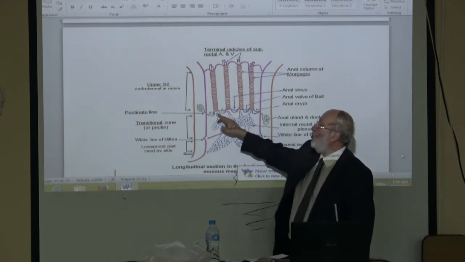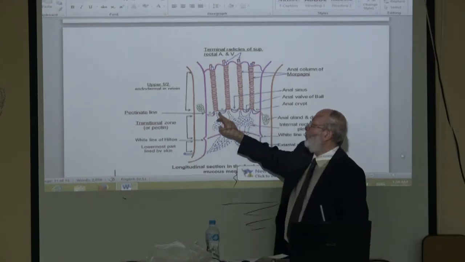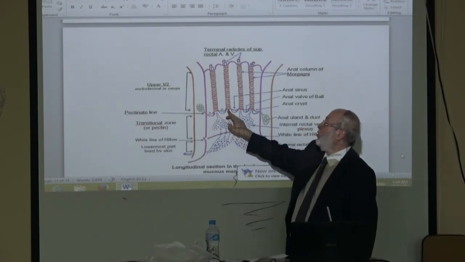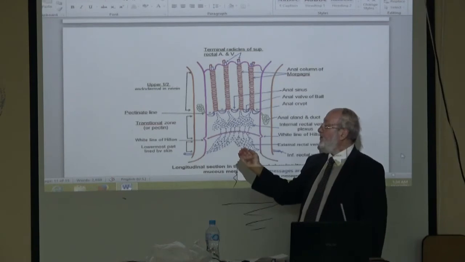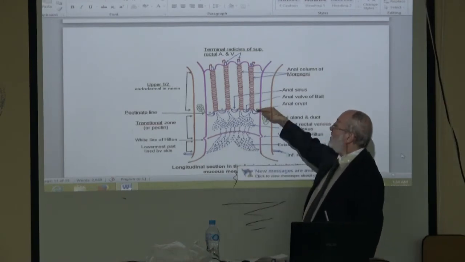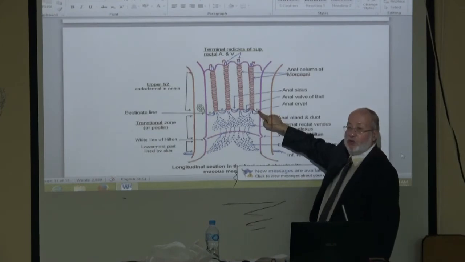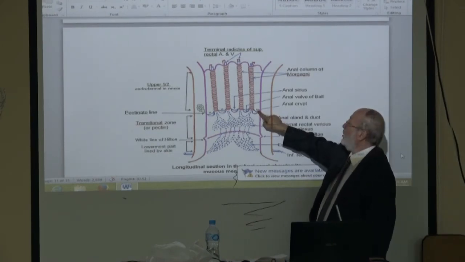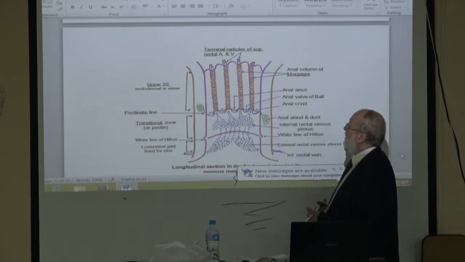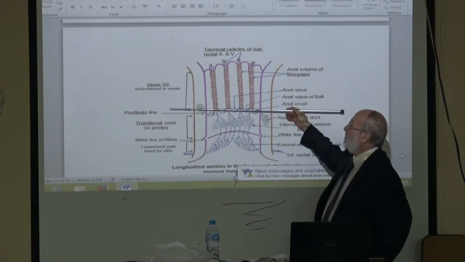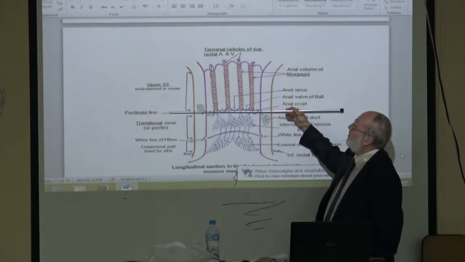Therefore, the dentate line or pectinate line shows crescentic mucosal folds, called anal valves. Above this valve, there is the anal sinus, which receives the anal crypt, the opening of the anal gland. The dentate line is the memory of the proctodeal membrane.